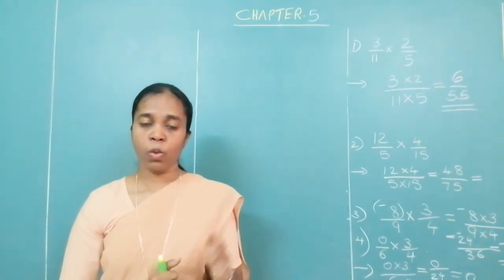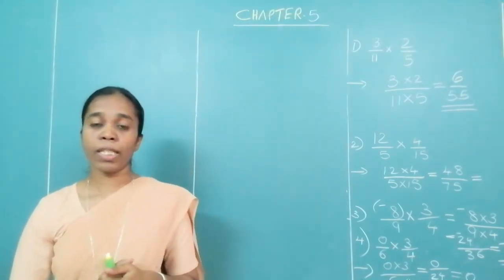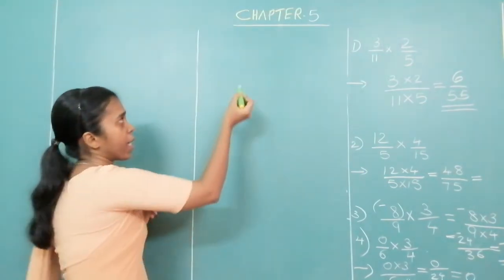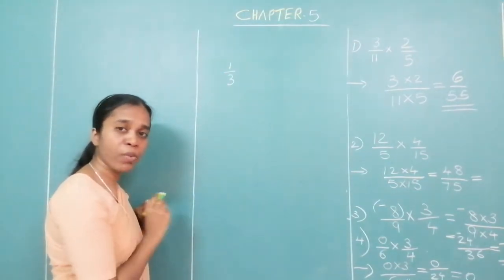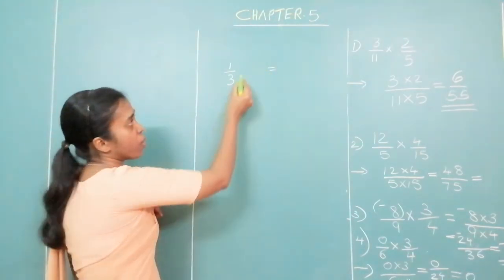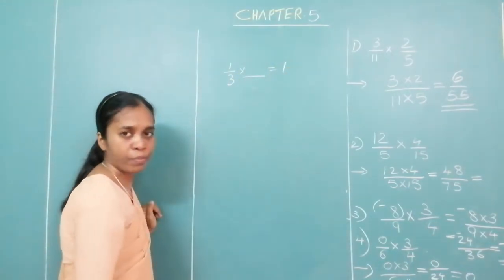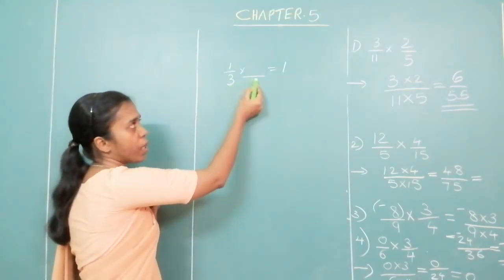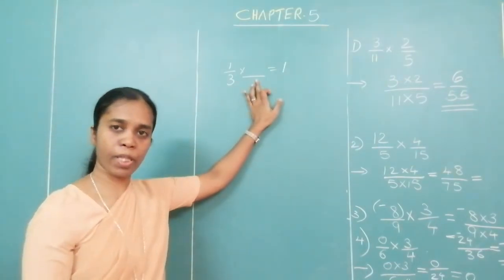Okay. Now, what about division? Before going for division, you have all learned something about multiplicative inverse. Suppose I have 1 upon 3. What will be the multiplicative inverse of 1 upon 3? Now what do you understand by multiplicative inverse? That is, with which number I multiply this to get the answer as 1. That is the meaning of multiplicative inverse. Means you should have a number multiplied with this and the answer should be 1. Therefore this number will be called a multiplicative inverse.